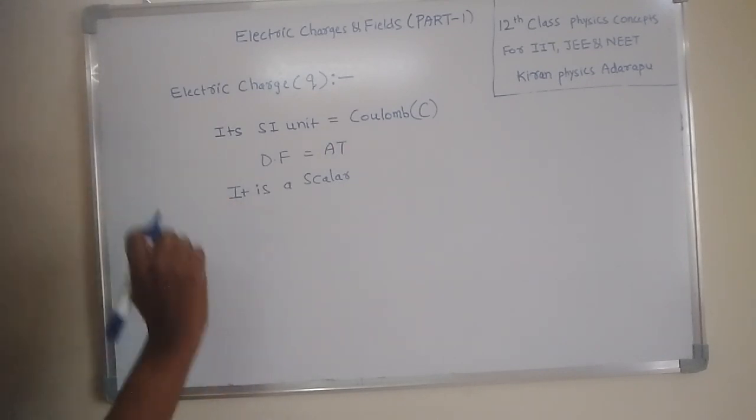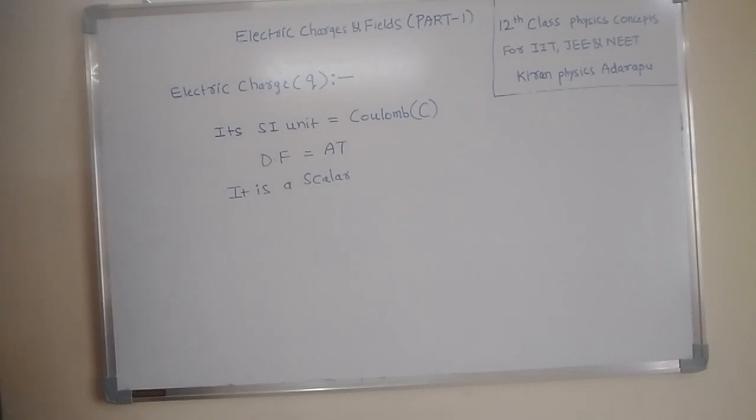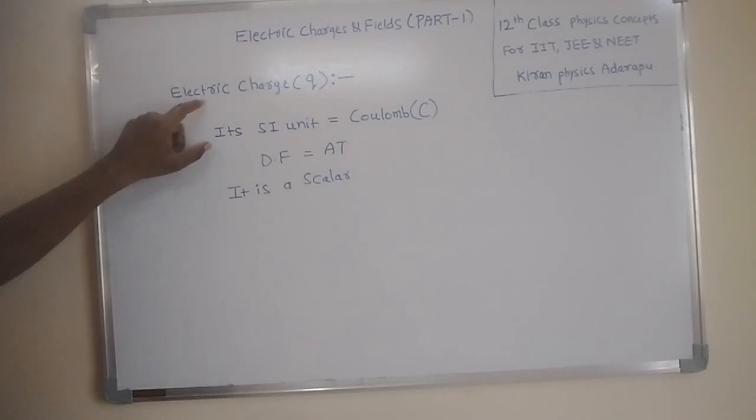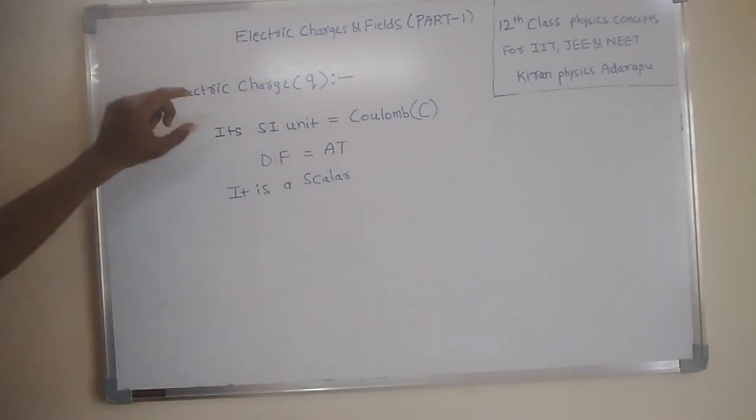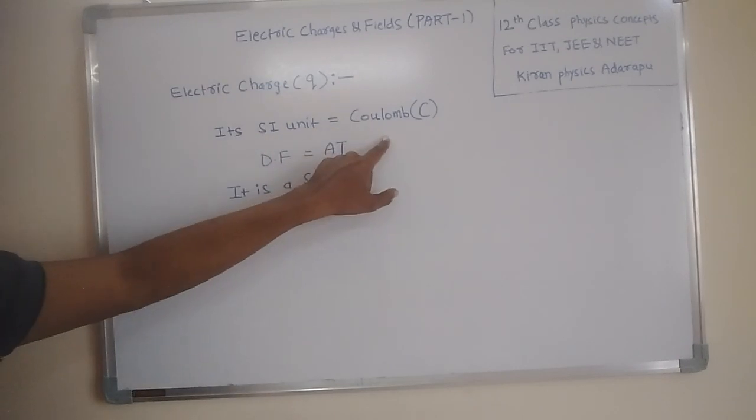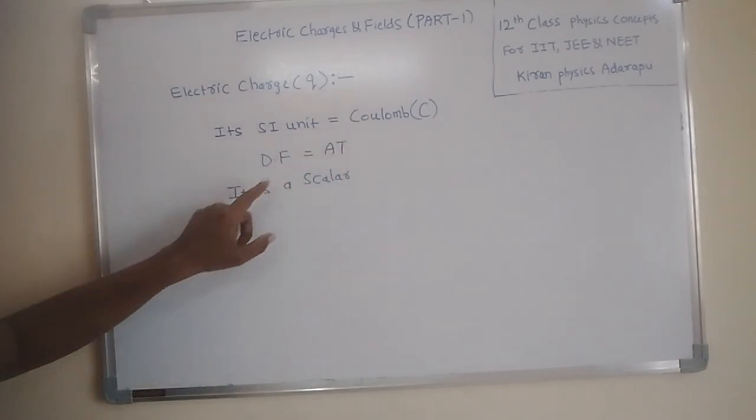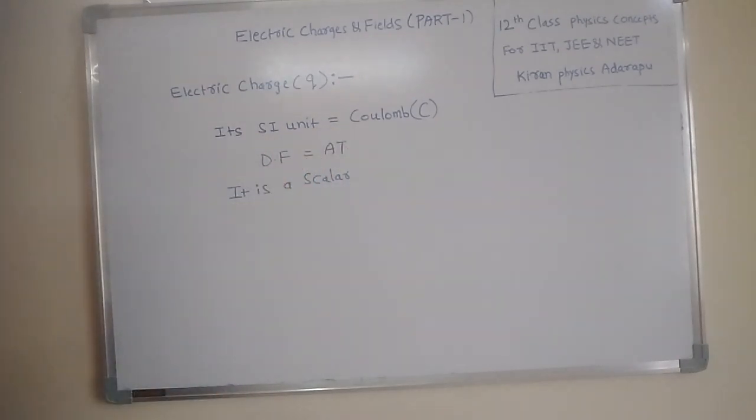This is about the electric charge. Okay, am I clear? What is electric charge? The property of a body which creates an electric effect or magnetic effect on any other body is called electric charge. Its SI unit is Coulomb. Its dimensional formula is AT. It is a scalar.